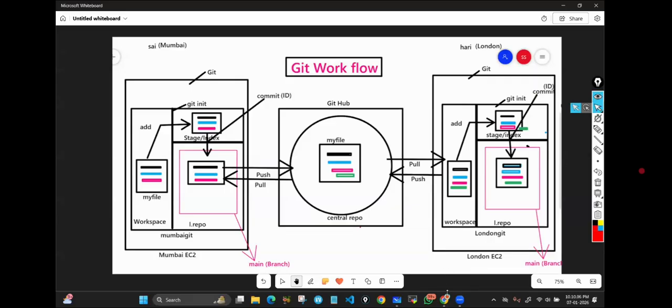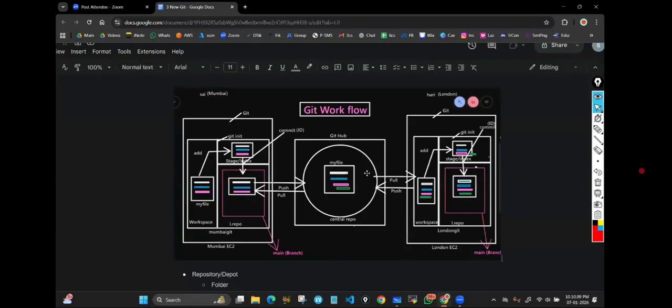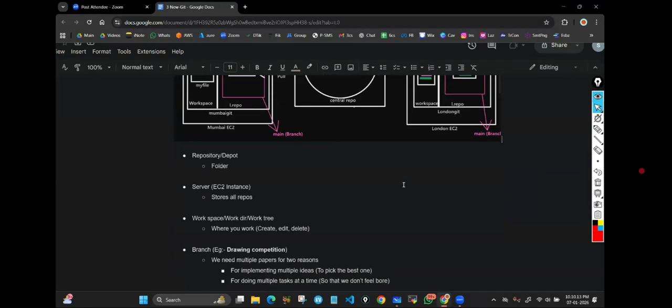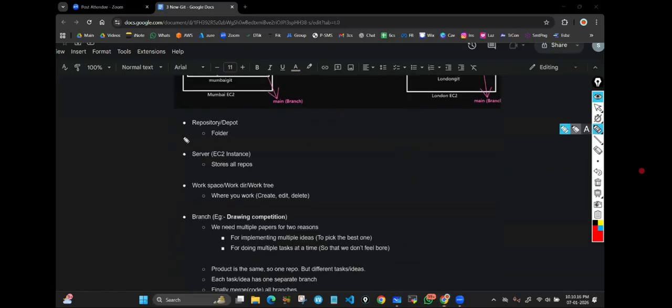I hope you understood. Right. Now let's focus on the terms, the same image from here only I have taken. Okay. Now let's focus on the important terms.